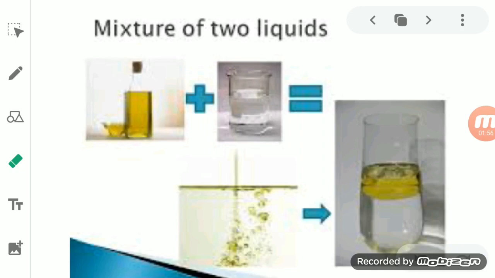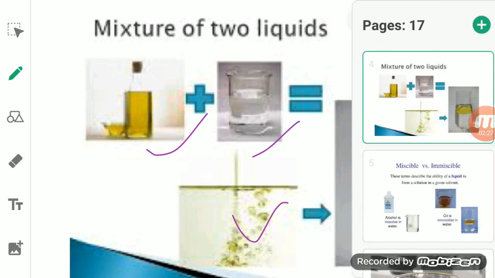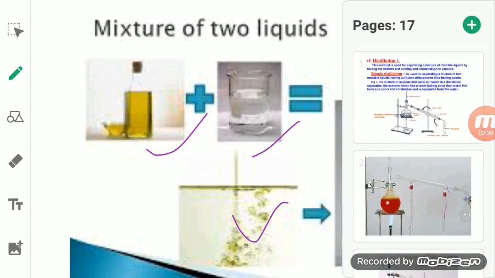We have to use a different separation technique to separate the liquid components from each other. So you can see here water is there, oil is there, and when you mix water and oil together, it will form a kind of mixture consisting of both the solute as well as the solvent as liquids. Okay, so now we will do the separation of the liquids.